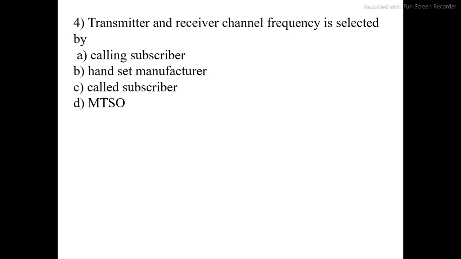Transmitter and receiver channel frequency is selected by: option A calling subscriber, option B handset manufacturer, option C called subscriber, option D MTSO. Transmitter and receiver channel frequency is selected by the MTSO, mobile telephone switching office. Option D is correct. Go to the next question.